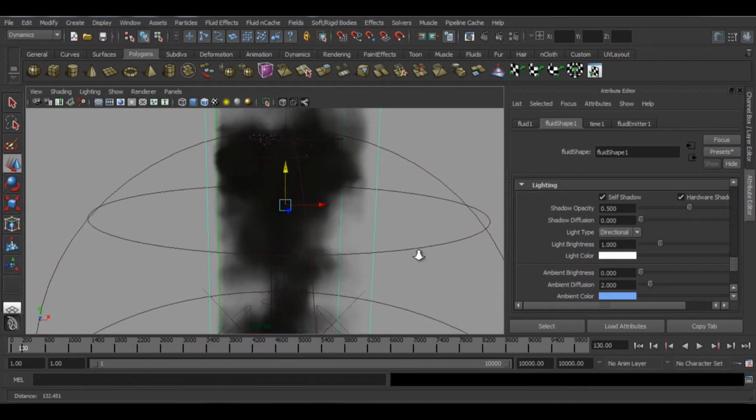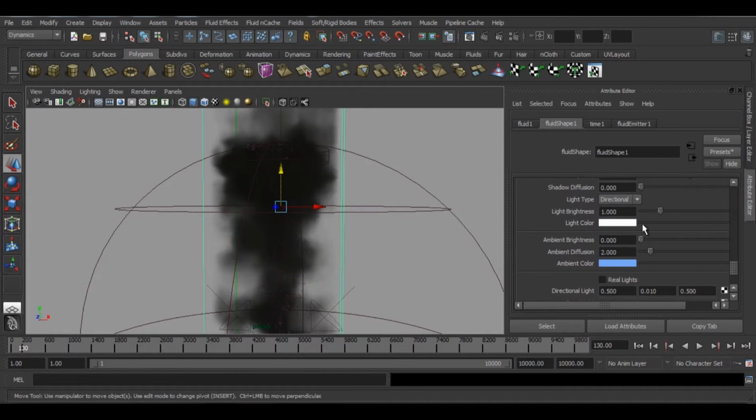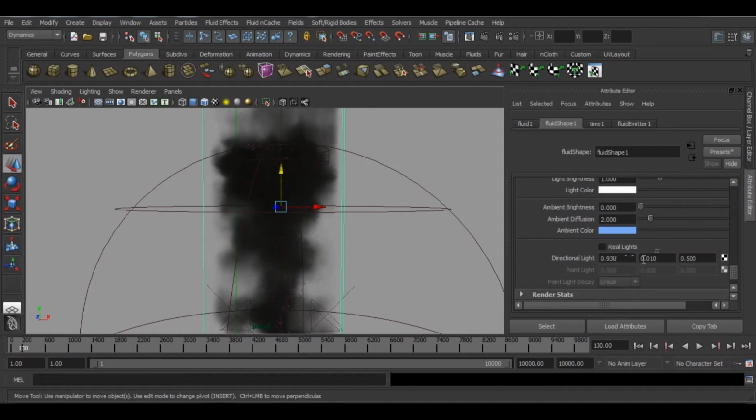You can change it to any color you want. So yeah, we can change the direction of the light. I hope you can see the differences here.